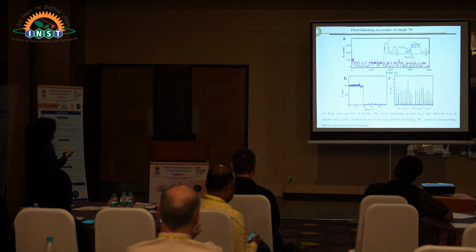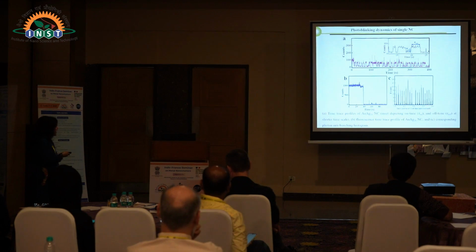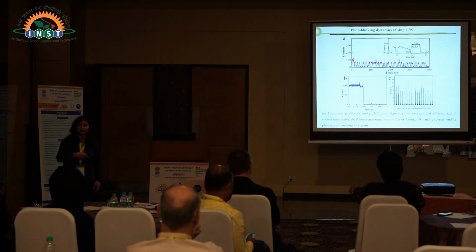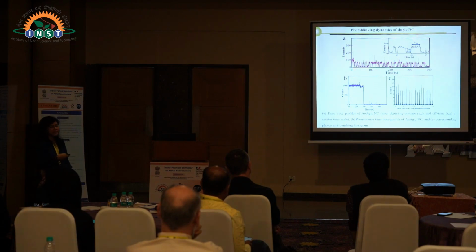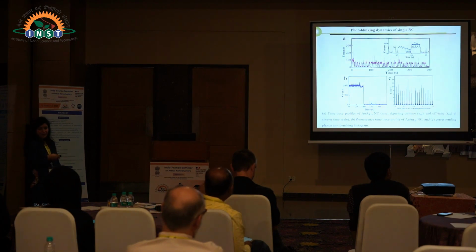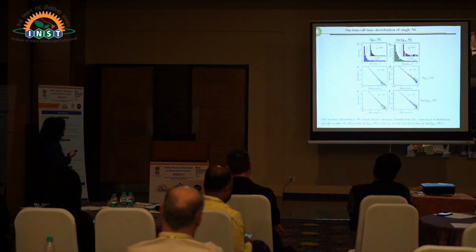Here you can see the signal intensity is very high, and it shows single step bleaching. Yesterday Professor Nandi already told that this is the signature of a single nanocluster present in the confocal region. In our case also mostly we got single step bleaching or single step blinking. It was confirming this, and in addition we carried out anti-bunching measurements, which also confirmed that only a single nanocluster is present in the focal volume.